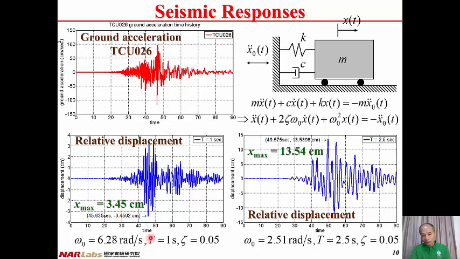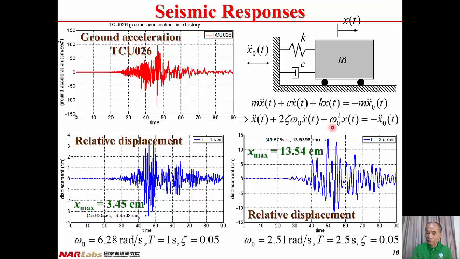Now we change the vibration period from 1 second to 2.5 seconds, so that the natural frequency becomes 2.51 radian per second. The damping ratio of the structure is still fixed to 0.05. We use this ground acceleration to drive the structure.